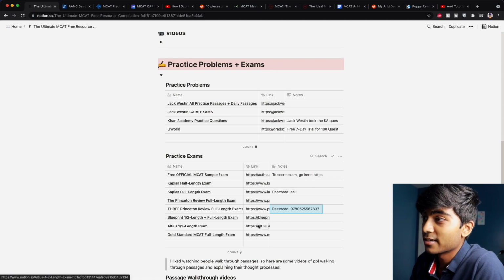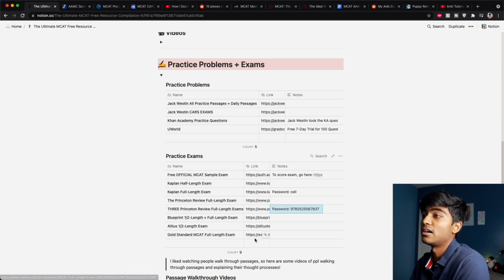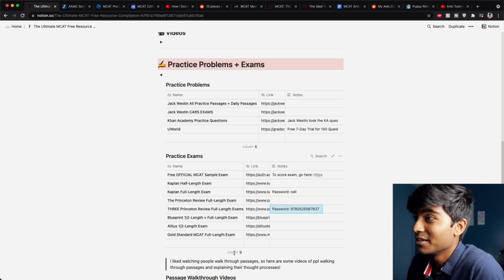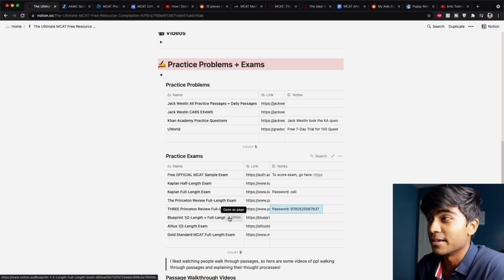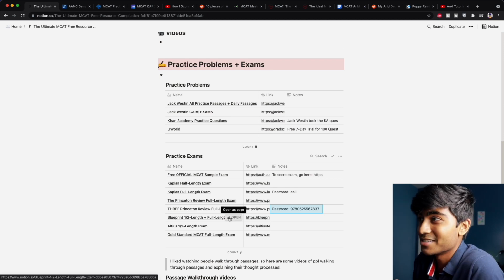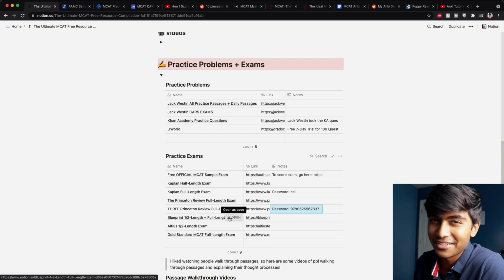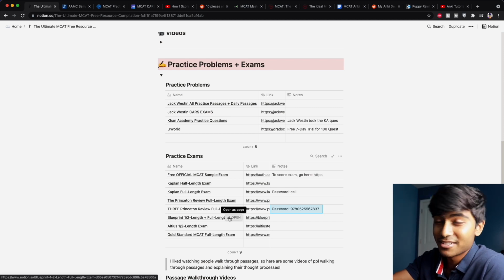Altius offers a half-length if you go to this link, and then Gold Standard offers a full-length exam. So that's at least 13, 14 exams just for free. And when you think of how much companies usually charge for buying 10 of their exams, it's over $100. So you might as well just use all the free stuff that you have here.